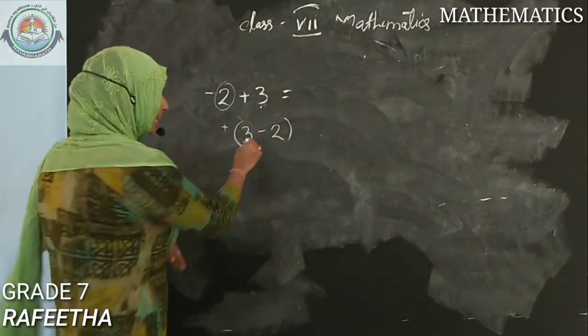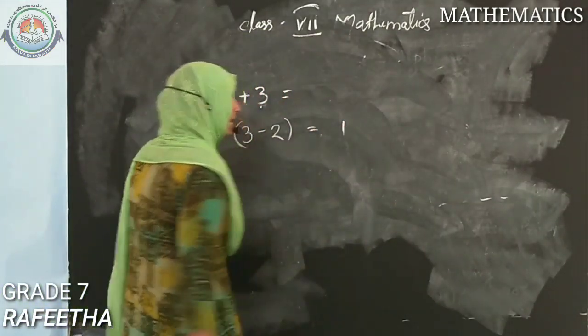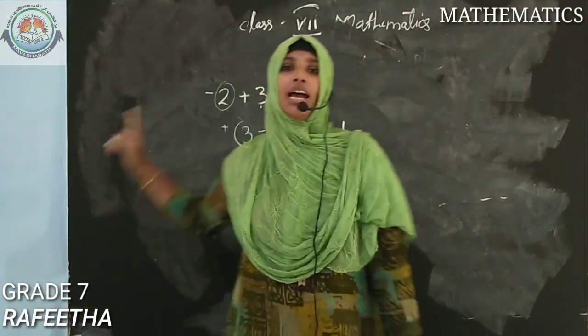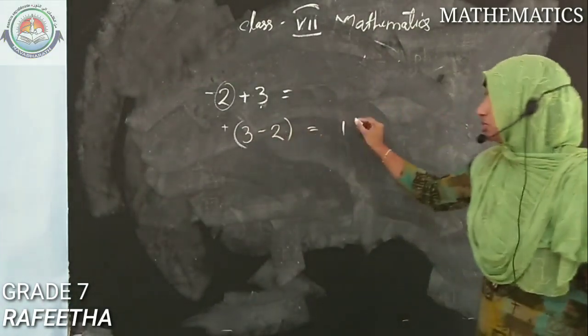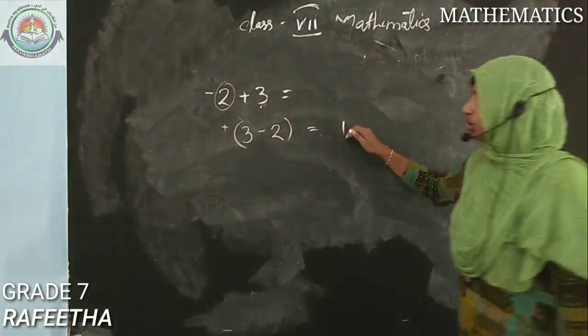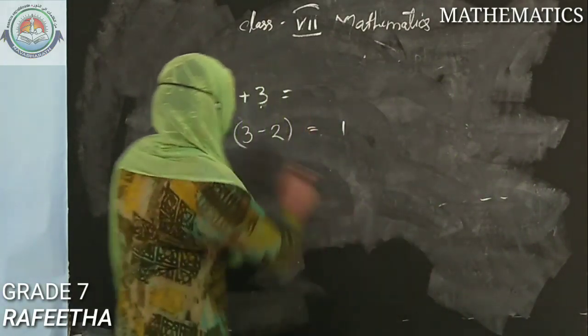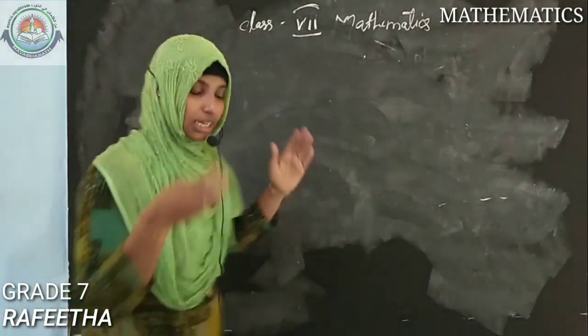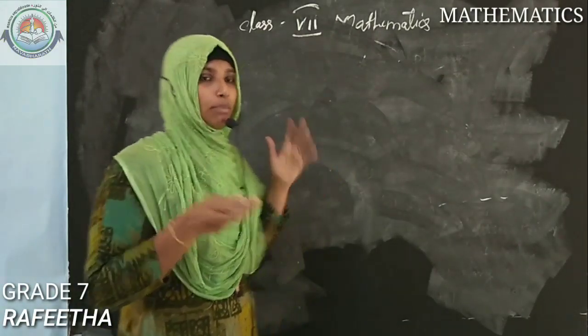Okay, so 3 minus 2 is, we know that is 1. As it is a positive sign here, we don't want to put any sign. That is, 3 minus 2 is 1 and the answer is 1. Got it? So, do you want any other examples? I think you studied that clearly last year. Anyhow, I am giving one idea, one trick to remember this.